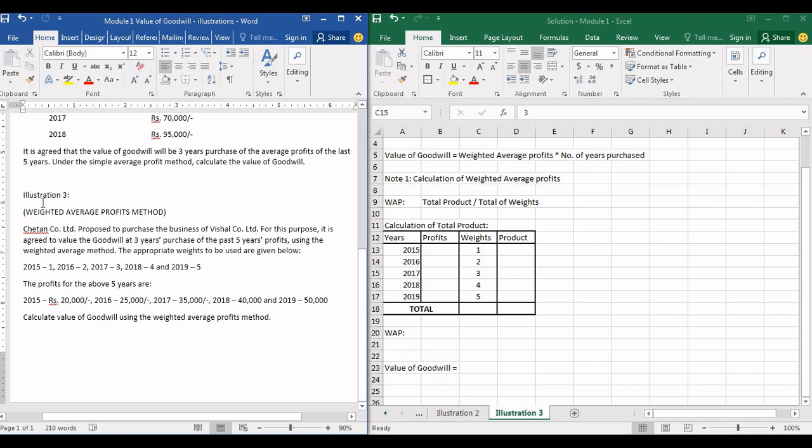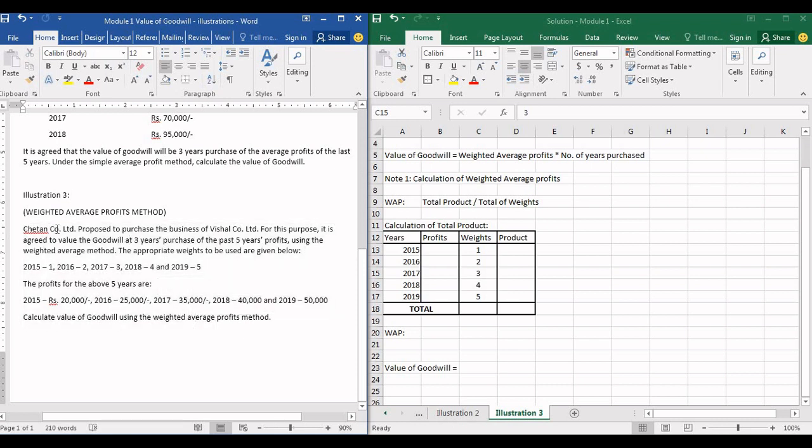So moving on to the third illustration, guys. This is based on the weighted average profits method. In this particular method, it's a little bit different from the simple average profits method, because there are certain weights that are associated with each year. You see here, for 2015 there is 1 weight, 2016 2, 2017 3, 2018 4, 2019 5. We will see how to use these weights later on. Let us just read the question once.